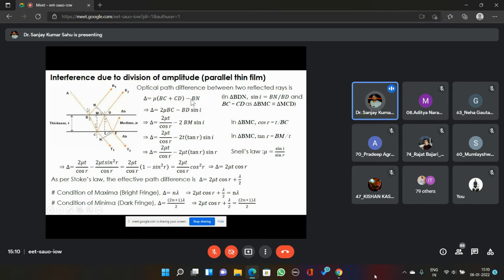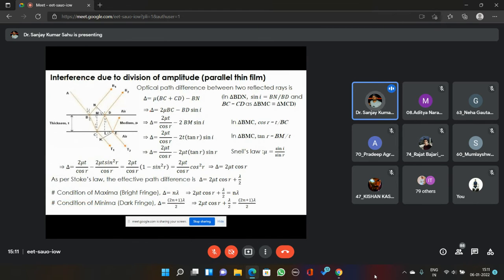So in that way, we must have a refractive index term in this also, mu into BN. But since the refractive index of air is 1, and here we have considered one medium as air, we are not including it. Otherwise, if these were two different mediums having refractive indices mu1 and mu2, then we must have written delta equal to mu1 into BC plus CD minus mu2 into BN. But since mu2 is equal to 1 for air in this case, we are not writing it.